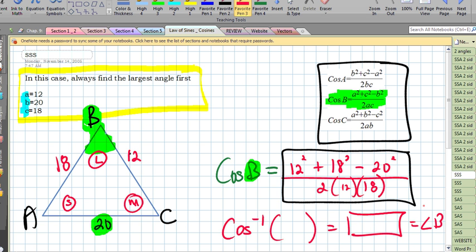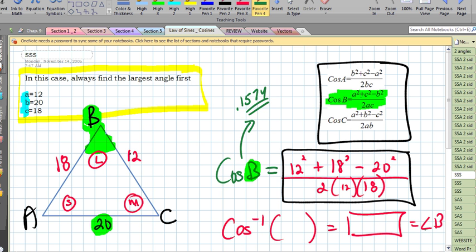So right now, I've got my calculator in my hand. I'm going to go 12 squared plus 18 squared minus 20 squared, divided by 2, divided by 12, divided by 18. And I'm getting a value right now of about 0.1574, but that's not the answer. That's the answer to cosine of B.